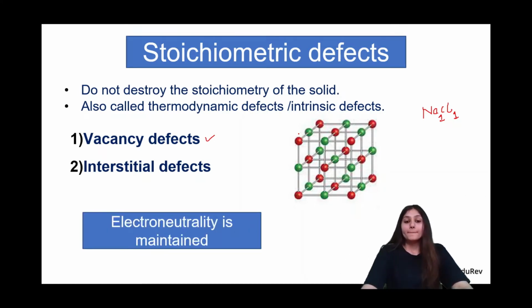But electroneutrality should always be maintained. No matter what defect we're talking about, stoichiometric, impurity, or non-stoichiometric, we do not get an electric shock when we touch salt, do we? I don't think so. Because salt is electrically neutral, it does not have any excess charges, and it is not going to give us a shock if we touch it, right? Everything which we see around us is electrically neutral, we just don't get a shock touching anything. So every defect will accept the fact that electroneutrality should be maintained, and no defect is going to contradict that.